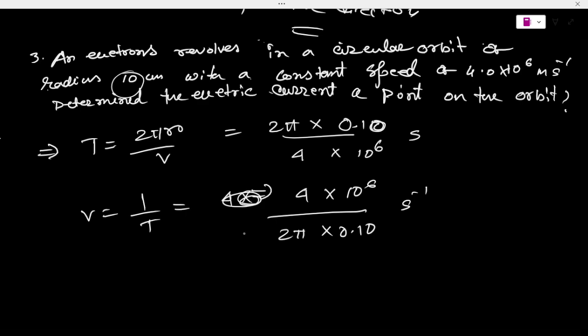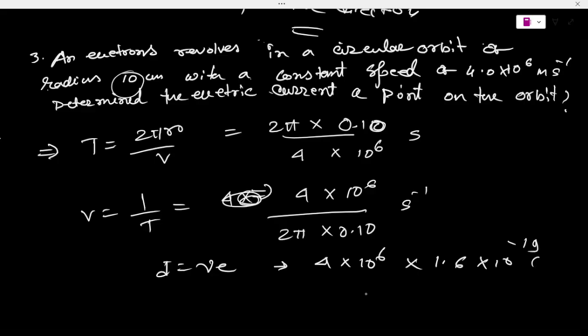Okay, so I is equal to what? Nu times e, so I get 4 into 10 to the power 6 into 1.6 into 10 to the power minus 19 coulomb.